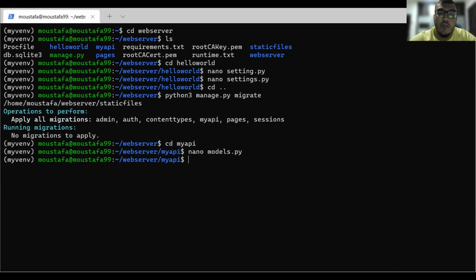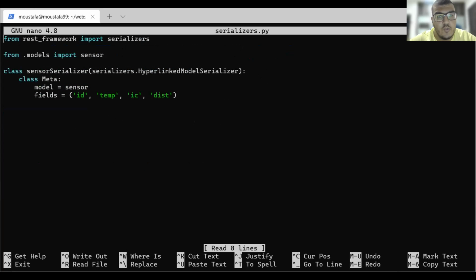So we have created our model, but we need to serialize it. Serialization means translating our objects from models into a format that we can store, like the JSON format. So how can we serialize? We will create a serializer.py file, in which we will import the REST framework, which is the main system that we will be using in Django. So this is the main library.